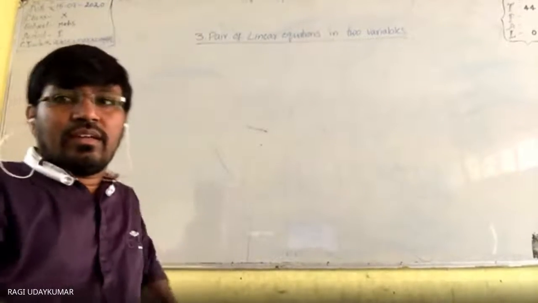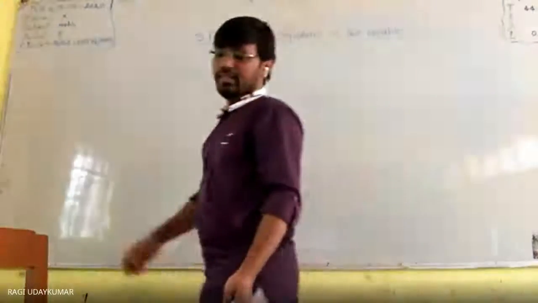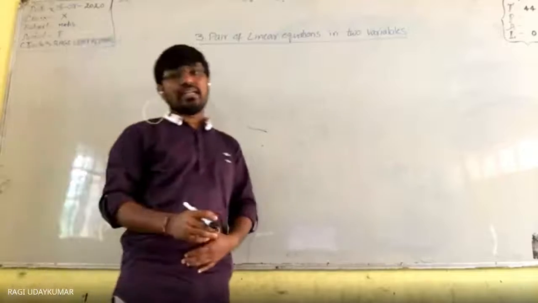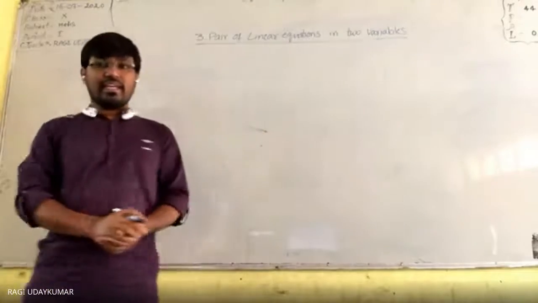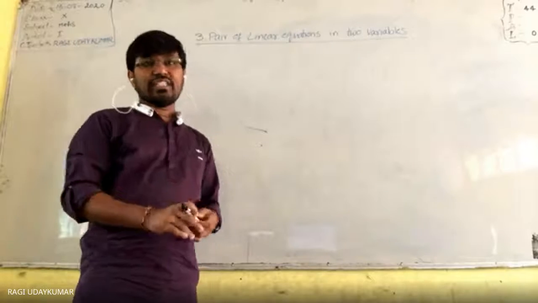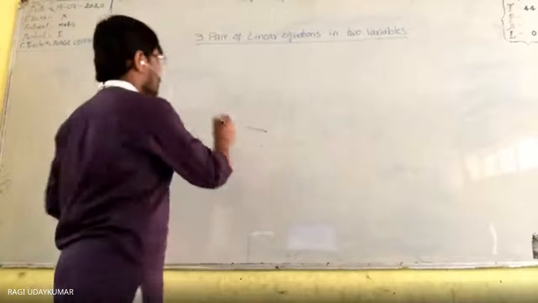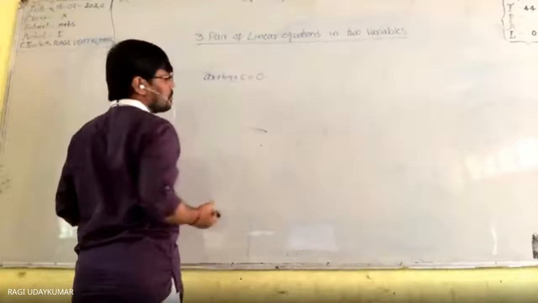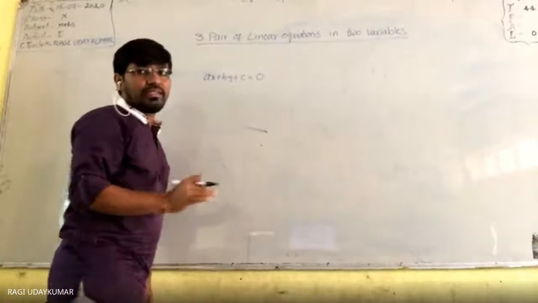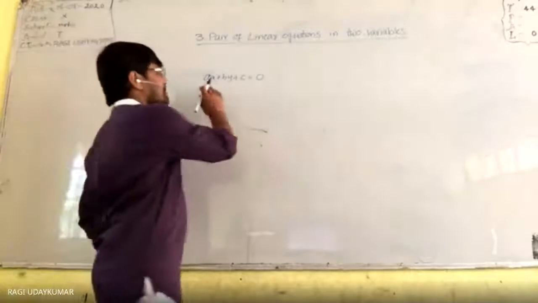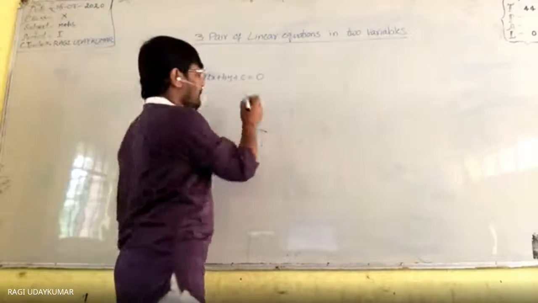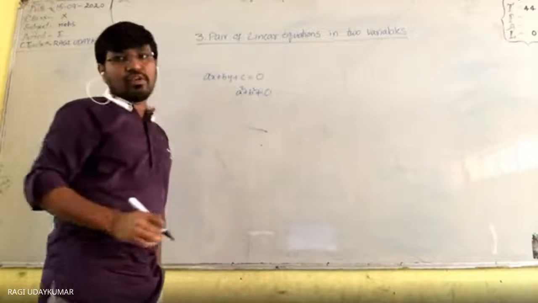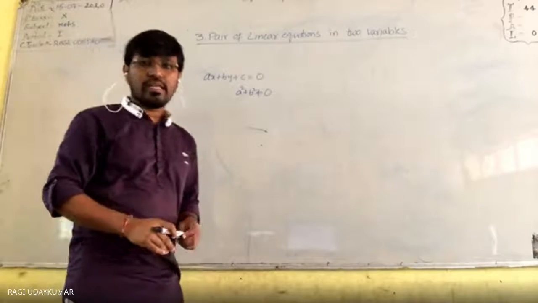Okay, good morning, students. So in yesterday's class, in the previous class, what we have learned, let us revise once. What is meant by linear equation? A linear equation is an equation in the form ax plus by plus c equals 0, where a, b, c are real numbers and a square plus b square is not equal to 0. Then we call this a linear equation in two variables.